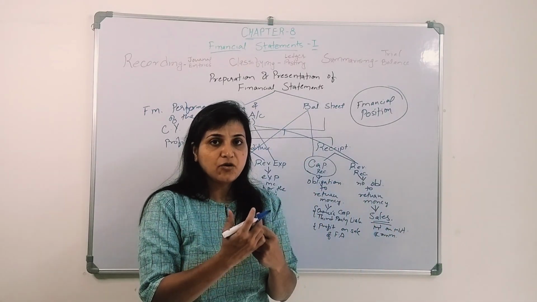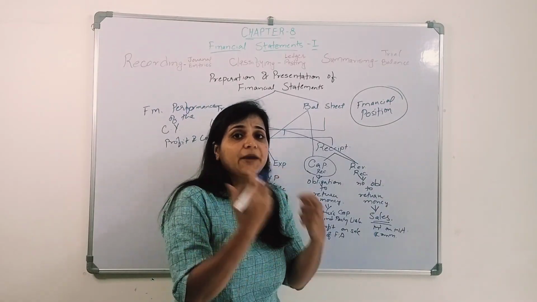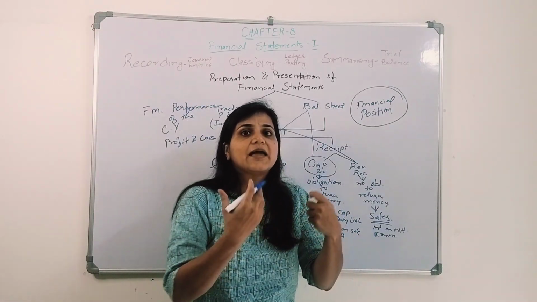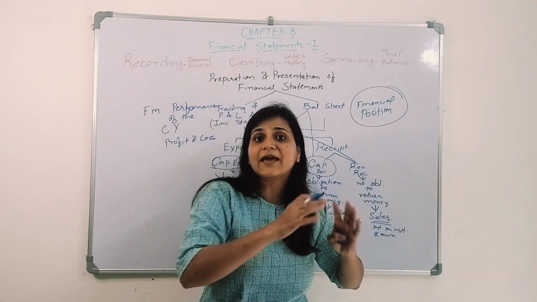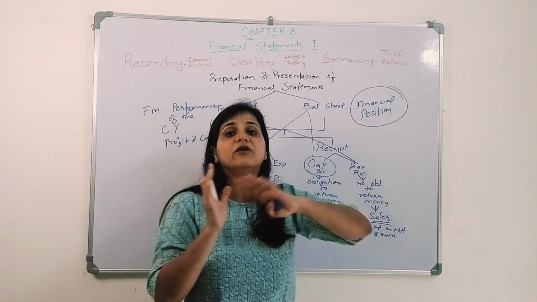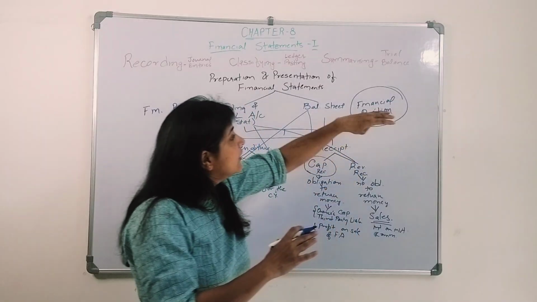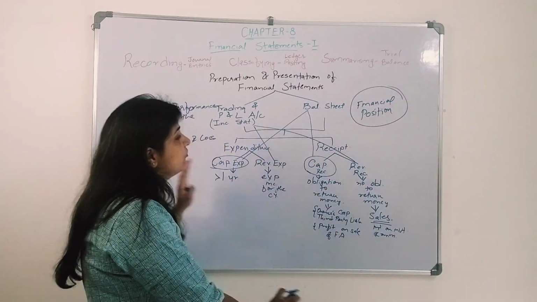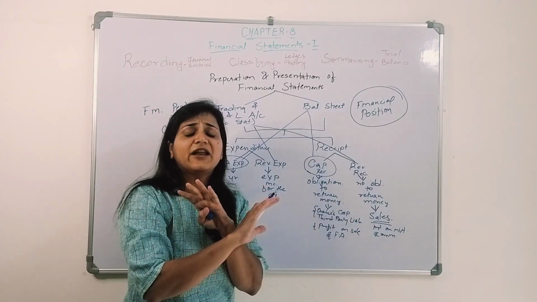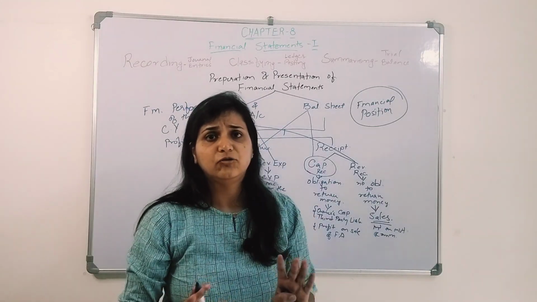How much we are owing and how much we have to pay. How much is the liability that we have to pay, and do we have a sufficient amount of assets to pay off those liabilities? So it shows the financial position of the organization. Now if you are clear with these things, the financial statements are very easy to prepare.